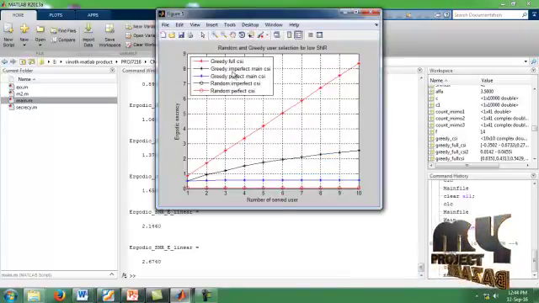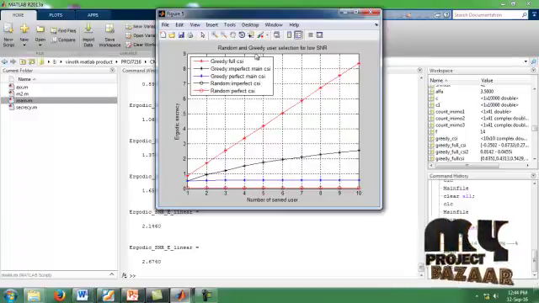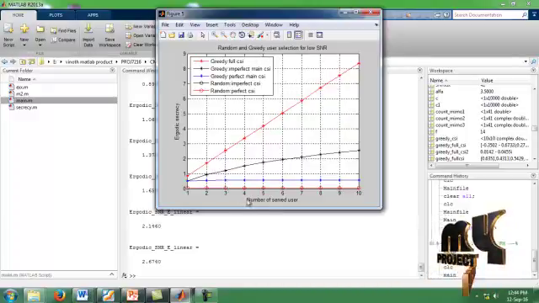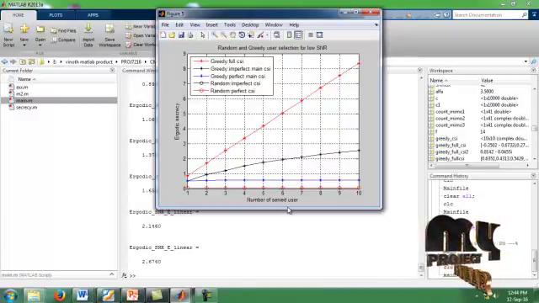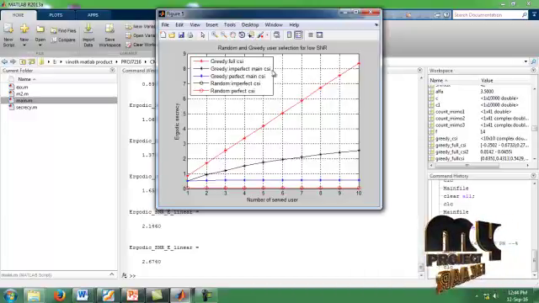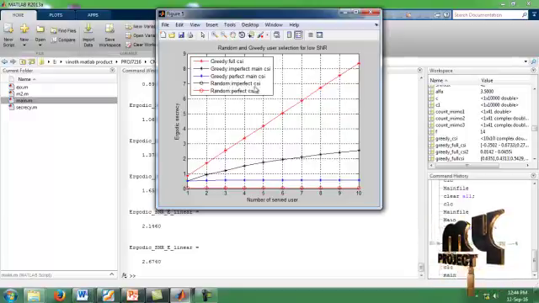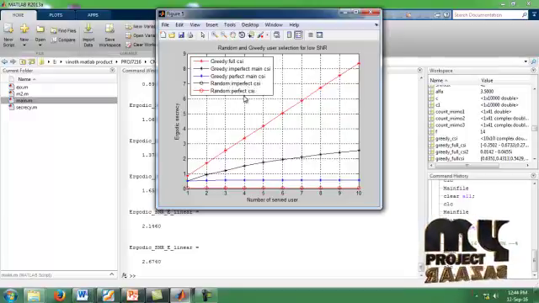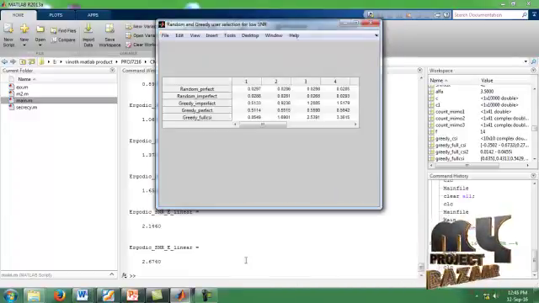It is the graph for random and greedy user selection for low SNRs. The X label shows the number of served users and the Y label shows the ergodic secrecy rates. The different curves show greedy full CSI, greedy imperfect main CSI and perfect main CSI, and random imperfect CSI and finally random perfect CSI. It is the table value of our random and greedy user selection at low SNR.